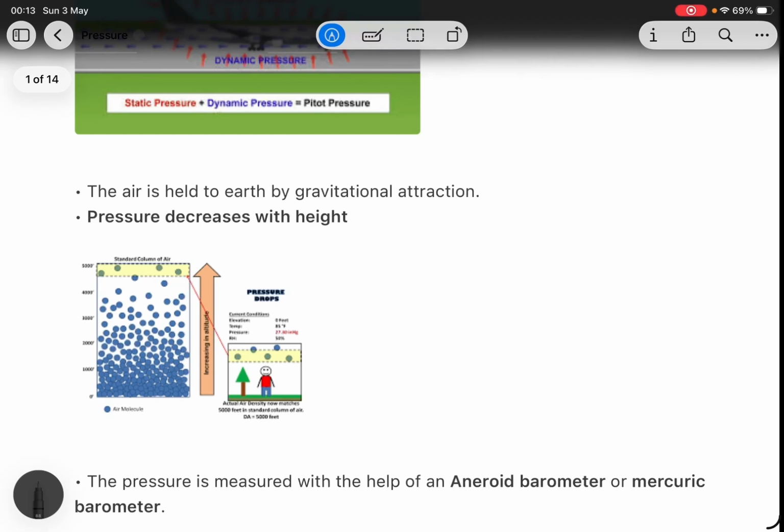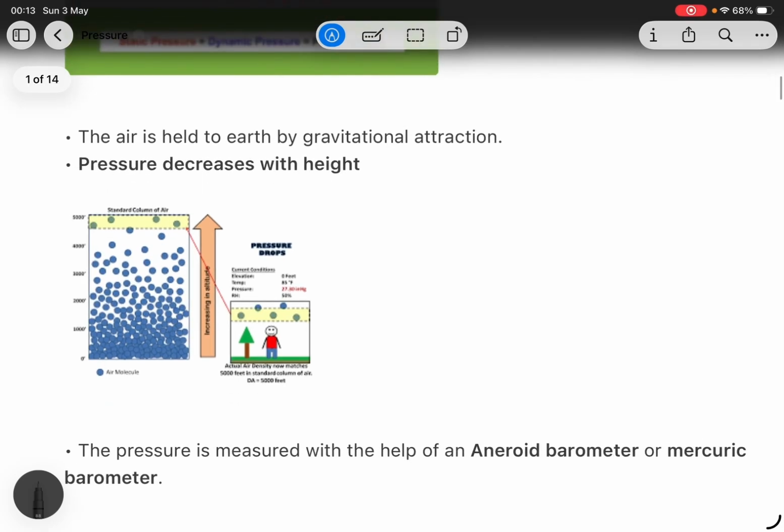The air is held to earth by gravitational force. Like this, suppose this is earth here and this is air. Air is held by gravity. Means air is denser below, then it gets less, then more less, then more less. It's like that.